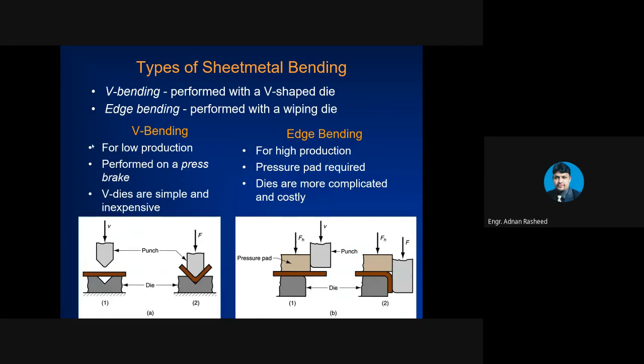V bending is used for low production, performed on a press brake, and V dies are simple and inexpensive. While edge bending is for high production, a pressure pad is also required, and dies are more complicated and costly, because you have to apply the pressure, and there is a mechanism for holding the workpiece against the large pressure of the punch.